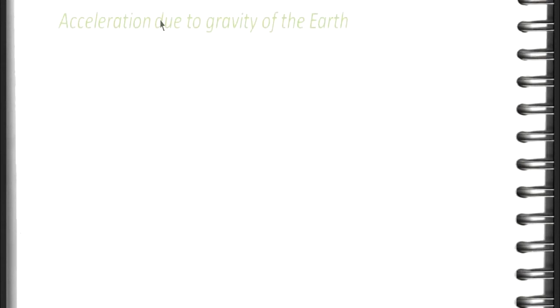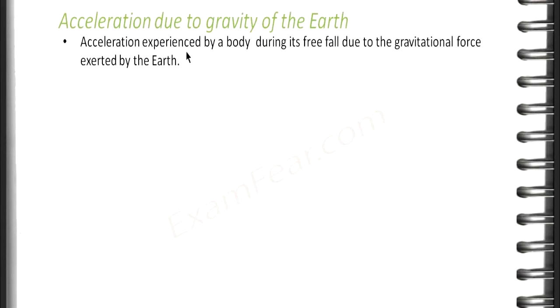Acceleration due to gravity of the earth. What is this? It is the acceleration experienced by a body during its free fall due to the gravitational force exerted by the earth. So till now we saw that there is a force which is exerted by any two bodies in this universe. So every object, when it falls freely under the action of no other force, is attracted by the surface of the earth. So that force is nothing but the force of gravity. Now it says the acceleration experienced by the body when it falls freely.